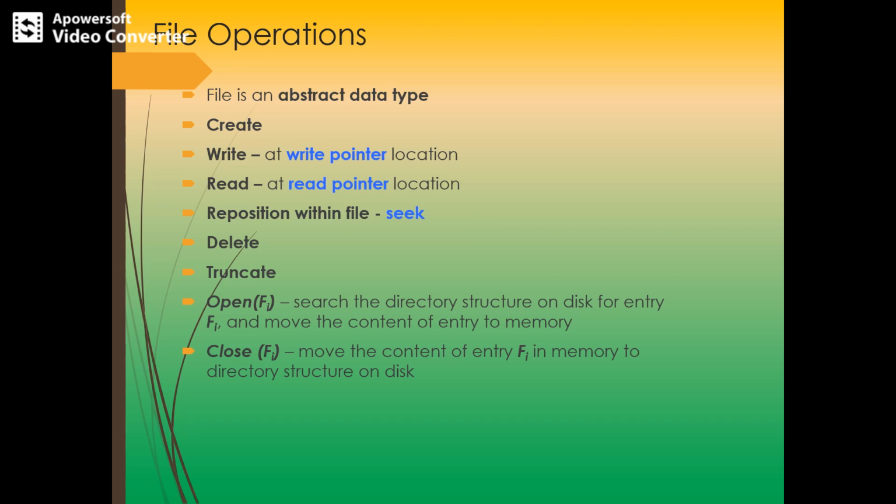Next operation is closing the file. But before closing, let's talk about the read operation. So to read from a file, we use a system call that specifies the name of the file and where the next block of the file should be put. The process reads all or some portion of the data in the file.